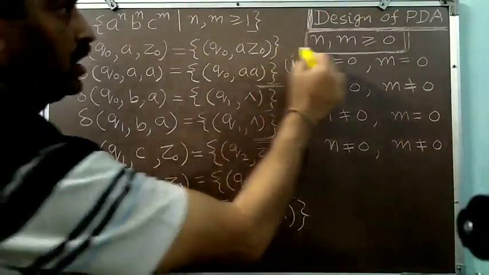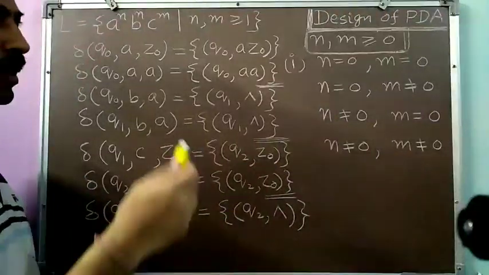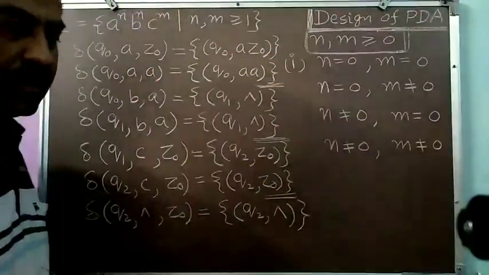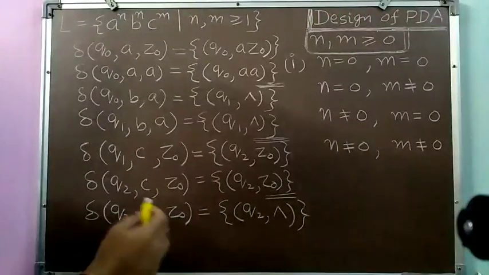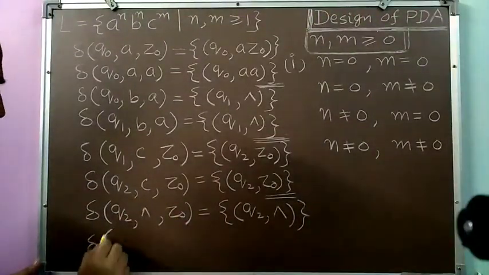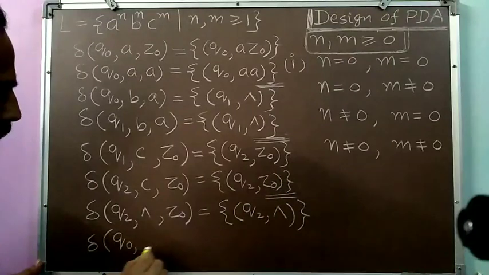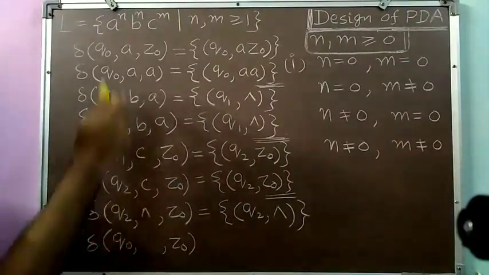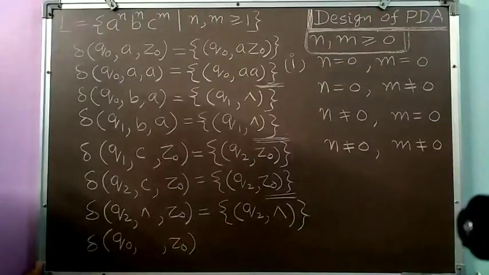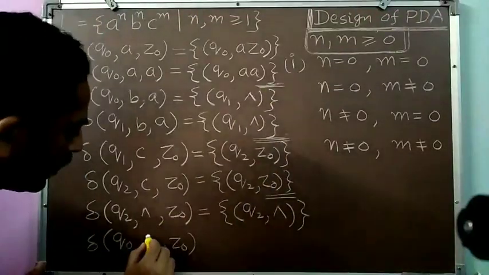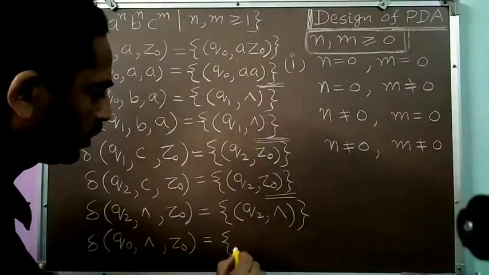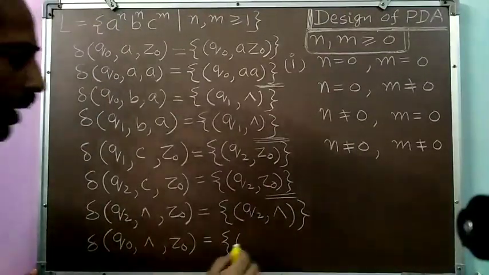So meaning thereby in the input string we are not having anything, neither a nor b and not the c as well. We are having only the null. So in the initial situation, that is delta q0 z0, we will not be receiving a, we will not be receiving c, we will be receiving simply null. So this we have to accept. So simply we have to make our store empty.